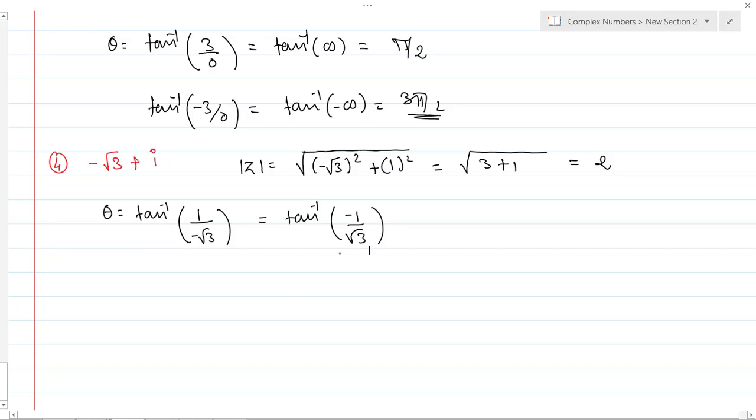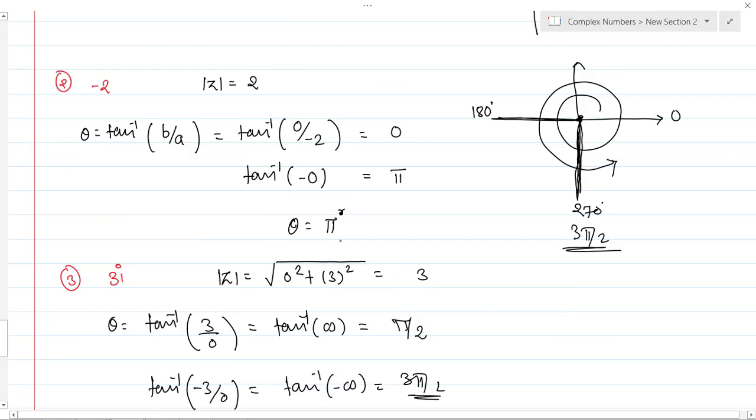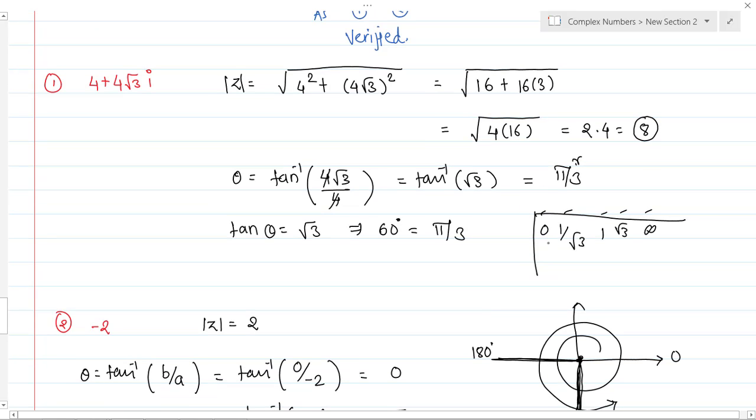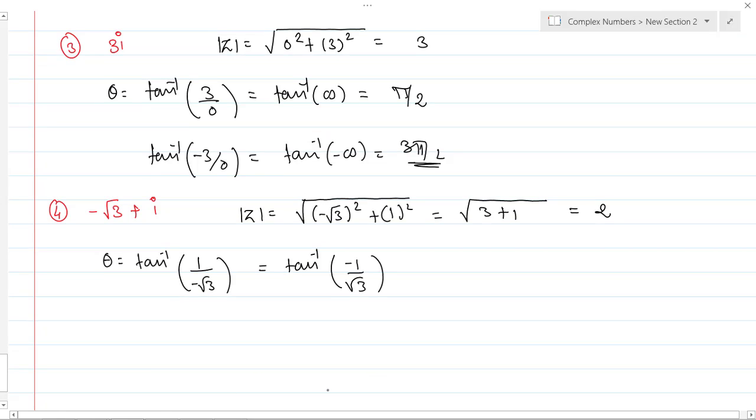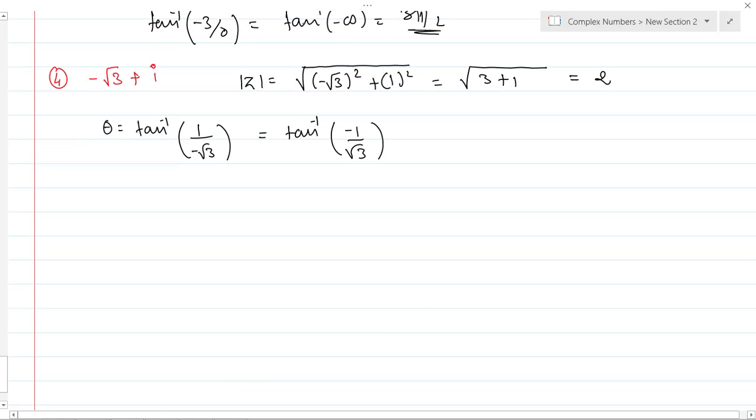So we want the first standard angle. What is the standard angle for this? We just saw it. See, this is what the standard angle is. Tan 30 degrees, so the standard angle is 30 degrees. But I want to remove this negative sign. It means, in which quadrant does it lie? Tan negative, so it becomes the second quadrant, yes, second. So it becomes 180 minus the angle. Tan inverse of 180 will not come.